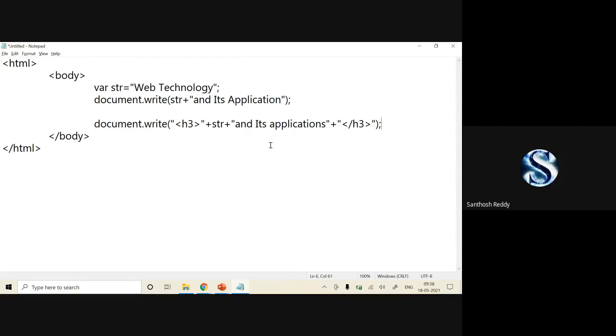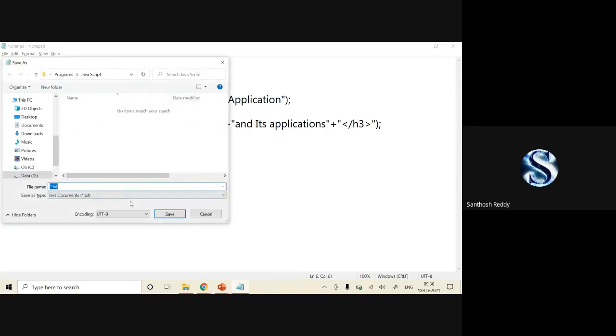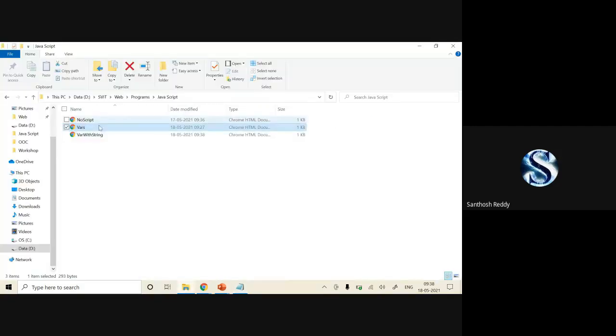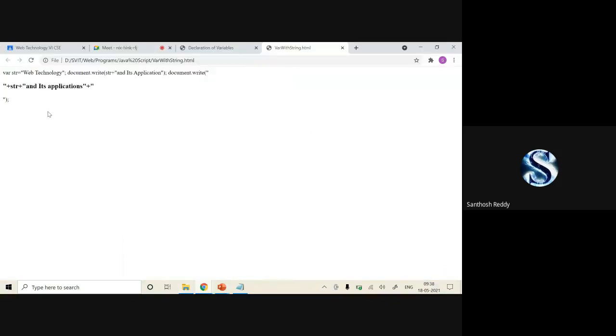Now save your code with the HTML extension. So what I'll write: var with string, I'll write it dot html, and I'll save the file. So I'll go back to the folder, I'll double click on it. Now you can check it out.